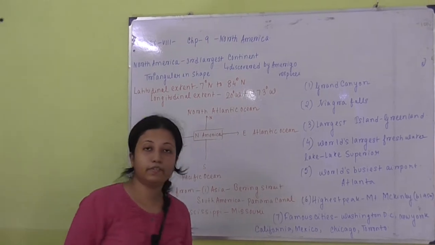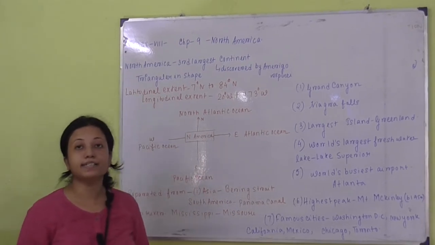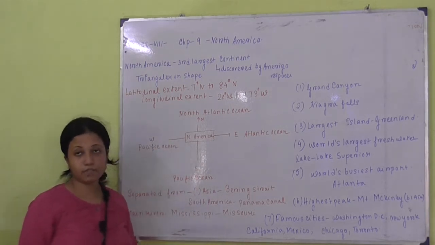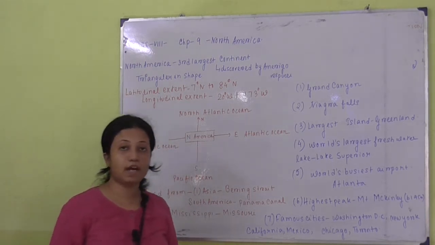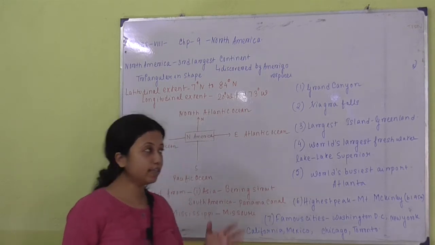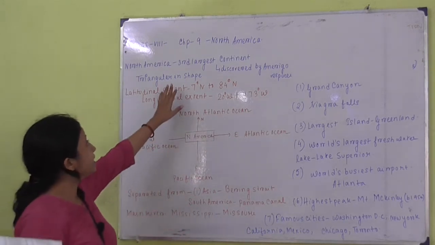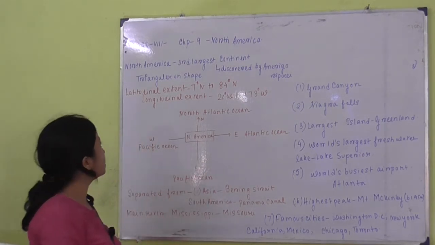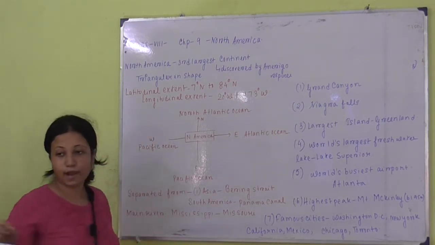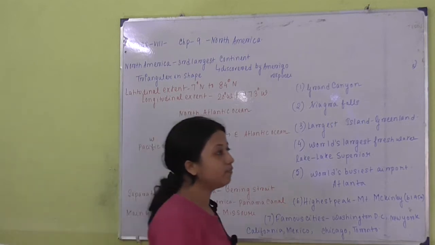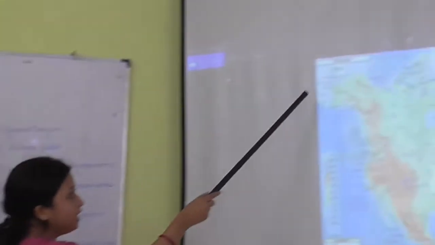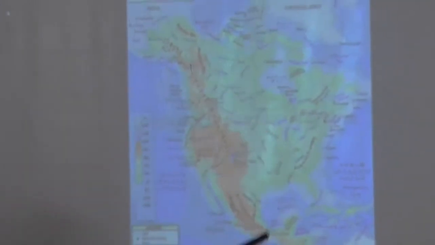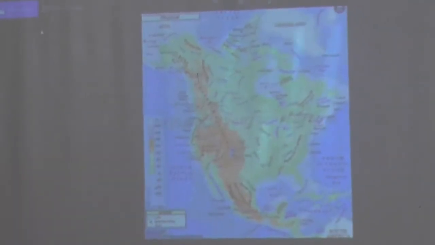Class 8, today we will be starting with a regional part in your syllabus, that is North America. It is one of the most developed continents of the world, and according to area and size, it is the third largest continent. It is roughly triangular in shape. You can see from the map given over here.